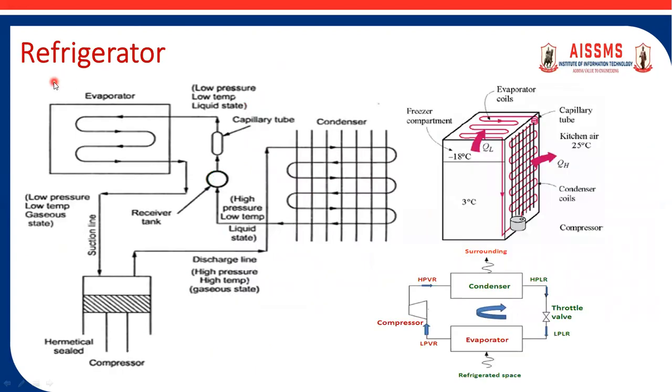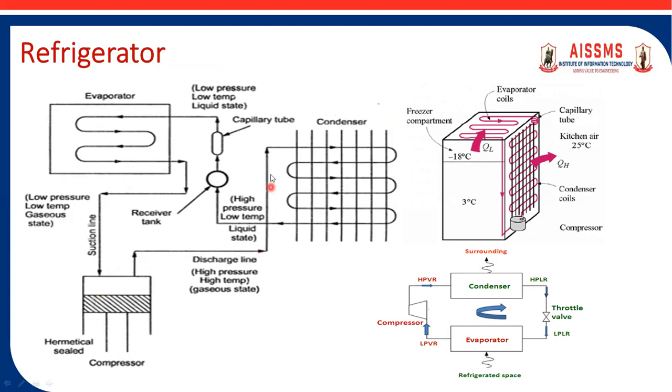The next device is the refrigerator. The refrigerator works on the same concept as the vapor compression refrigeration cycle. The first process is compression, the second is condensation, the third is expansion, where a capillary tube is used as the expansion device, and the fourth is the evaporator. In the compressor, low pressure vapor refrigerant gets converted into high pressure vapor refrigerant.